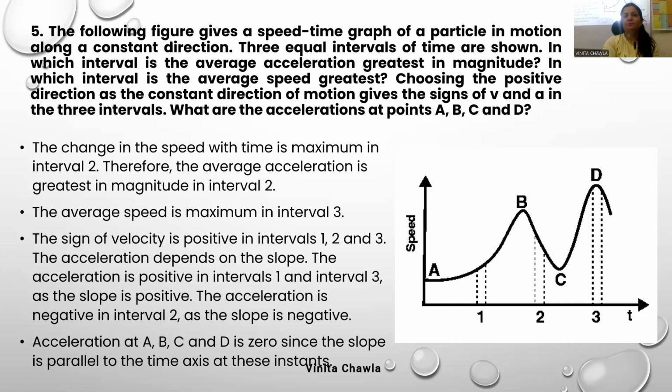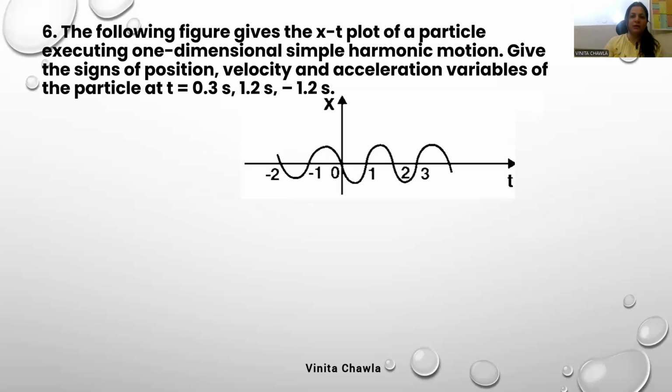Write the answer. The following figure gives the x-t plot of a particle executing one-dimensional simple harmonic motion. Give the signs of position, velocity, and acceleration variables of the particle at t equal to 0.3 second, 1.2 second, and minus 1.2 second. 0.3 second lies somewhere here. Look at the cursor. 1.2 second lies here. And minus 1.2 second lies here.